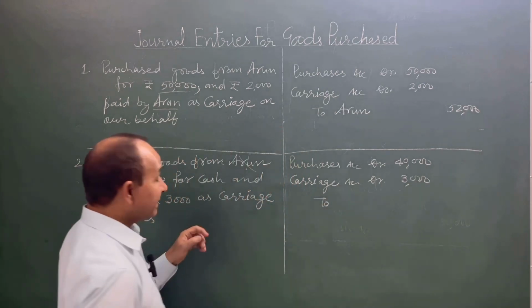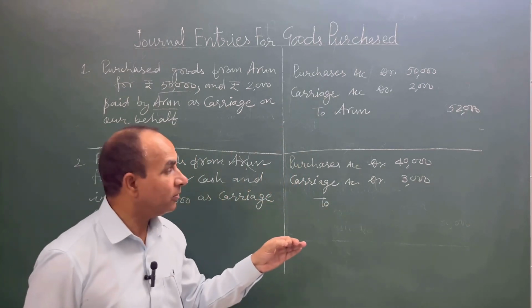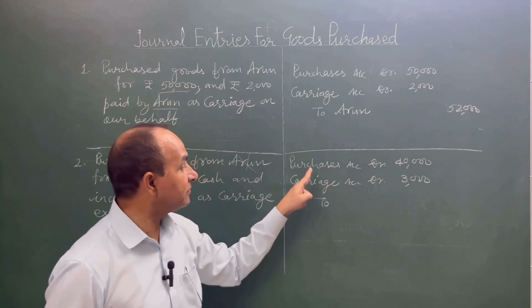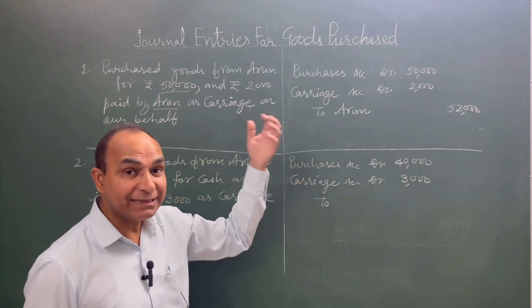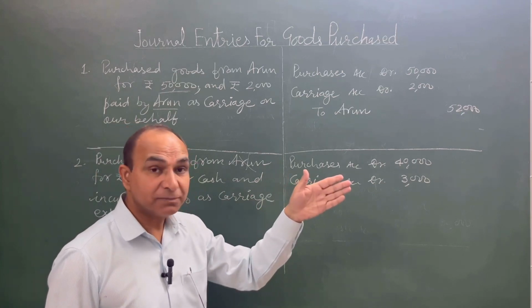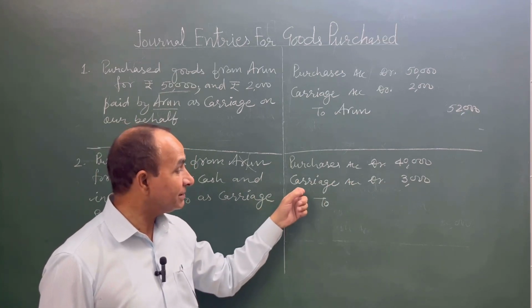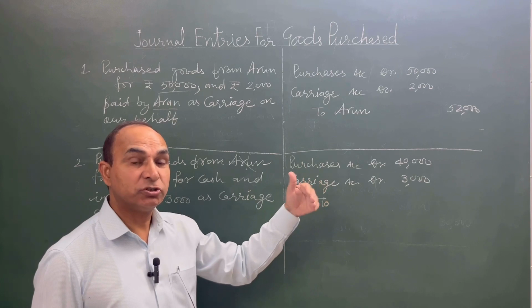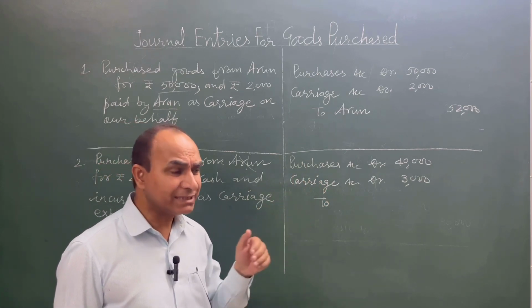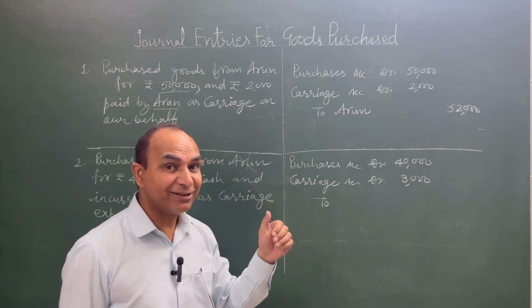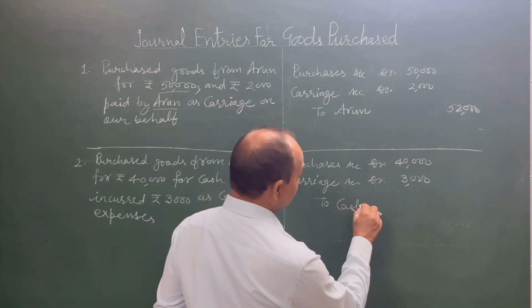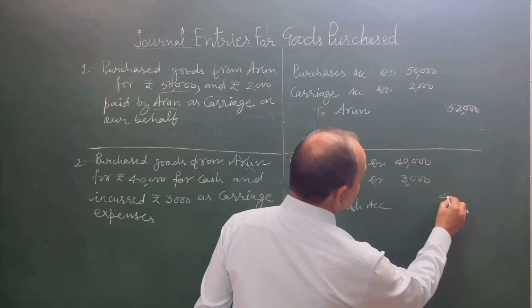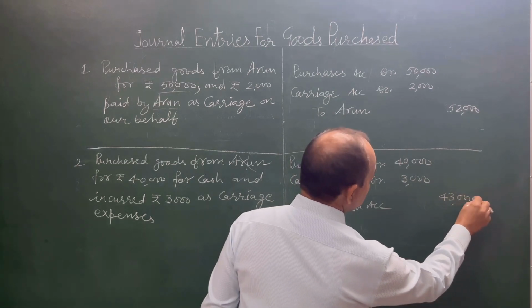And there is a cash outflow: 40,000 on account of goods purchased and 3,000 on account of carriage for carrying the goods from the godown of supplier to our godown, and this is our expense being paid in cash. The total cash outflow, it means cash is going out, real account. Credit what goes out, the journal entry will be to cash account amounting to rupees 43,000.